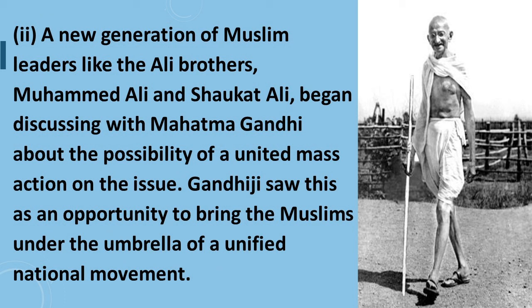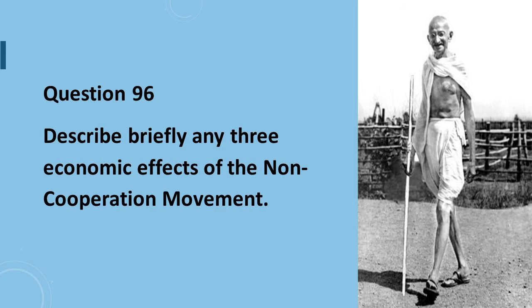Point number 2 is, a new generation of Muslim leaders like the Ali brothers, Muhammad Ali and Shaukat Ali, began discussing with Mahatma Gandhi about the possibility of a united mass action on the issue. Gandhiji saw this as an opportunity to bring the Muslims under the umbrella of a unified national movement. Question number 96 is, describe briefly any 3 economic effects of the non-cooperation movement.